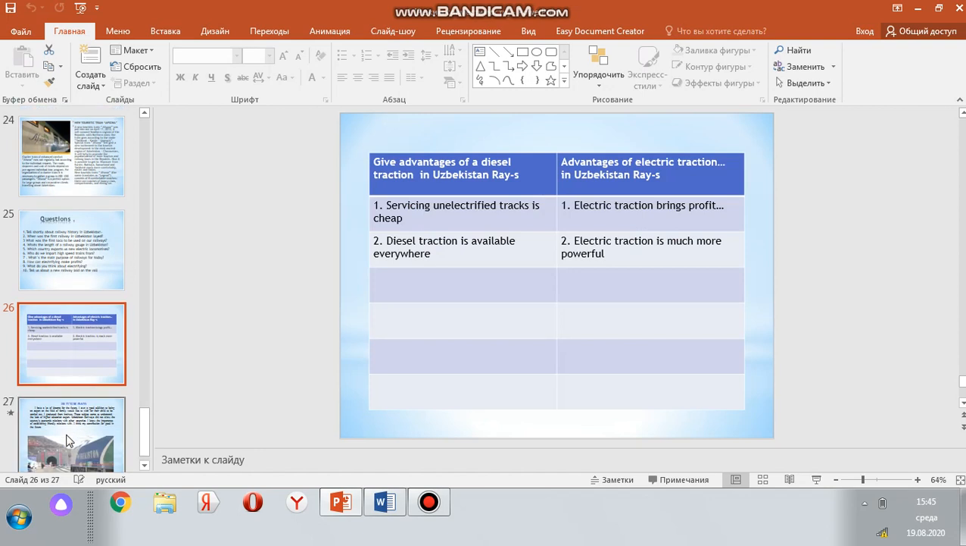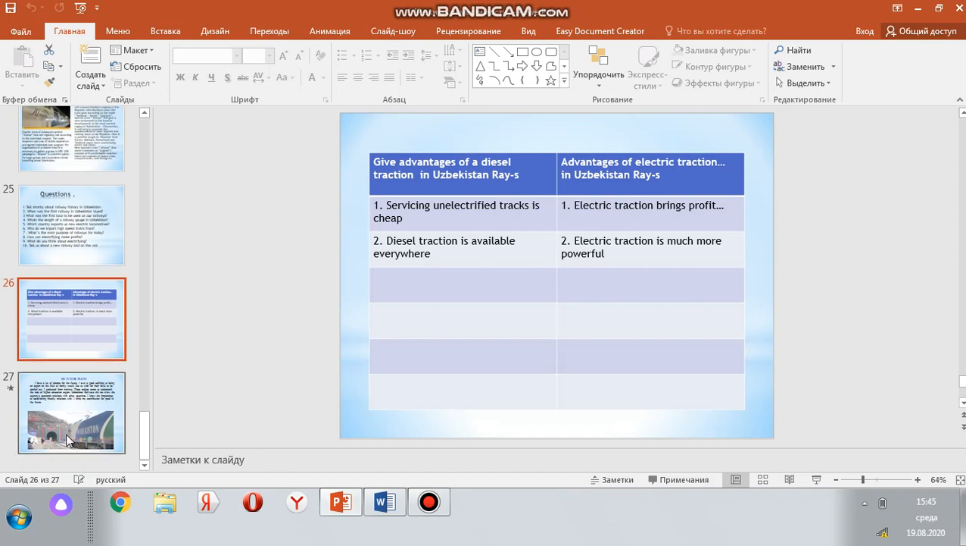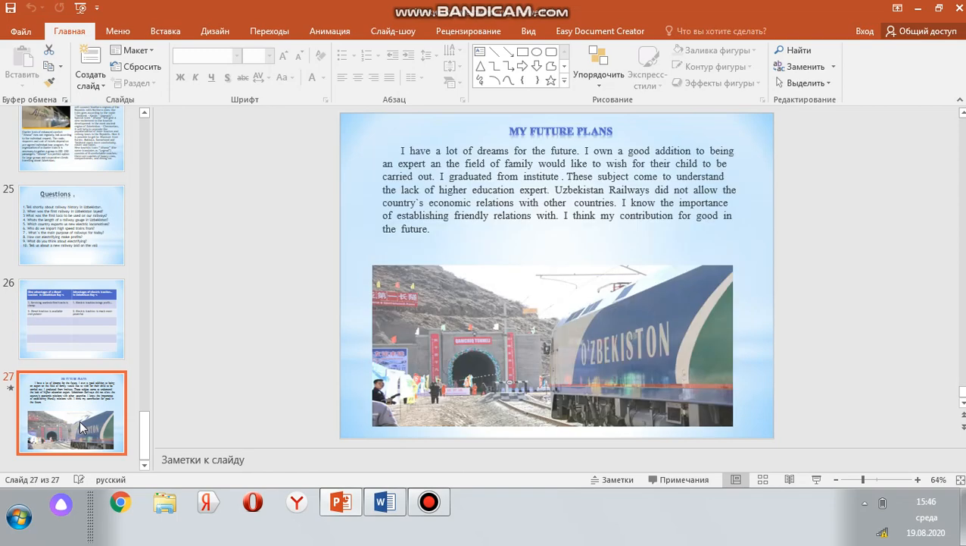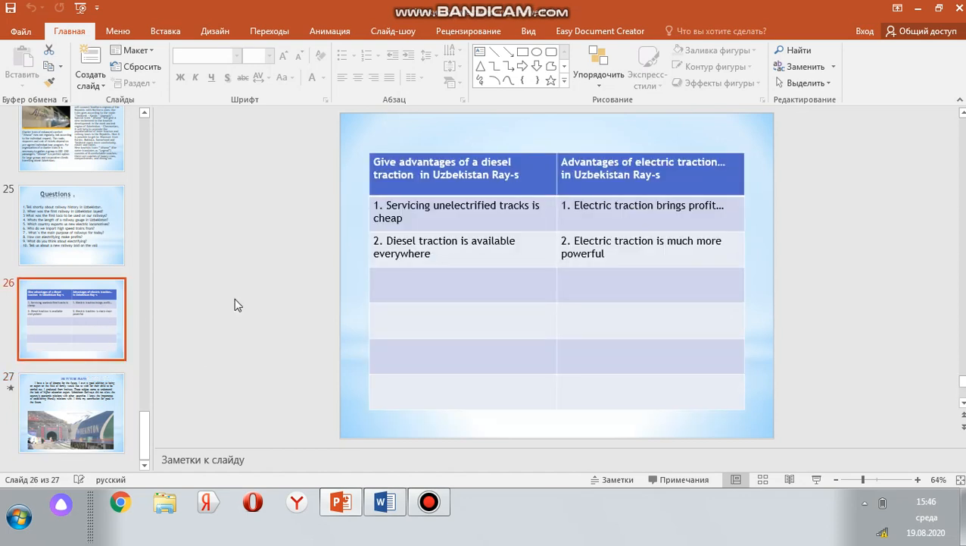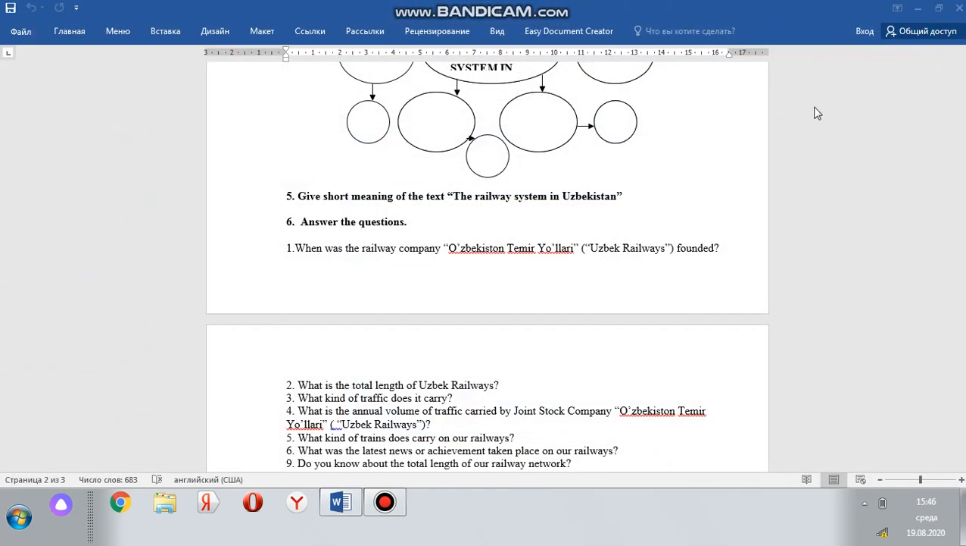For example, give advantages of diesel traction in Uzbekistan railways and advantages of electric traction in Uzbekistan railways. And here, for example, we can write my future plans, or as we see, your future plans. Yes, and I think that's all about the presentation.